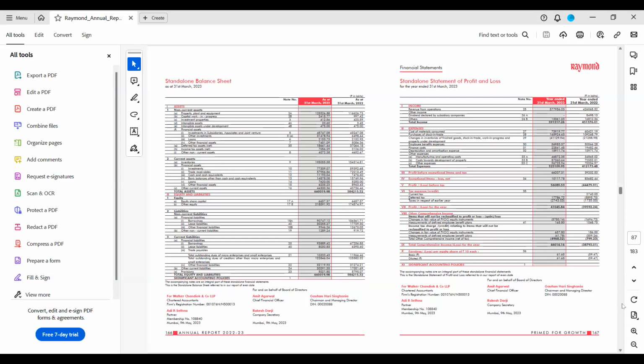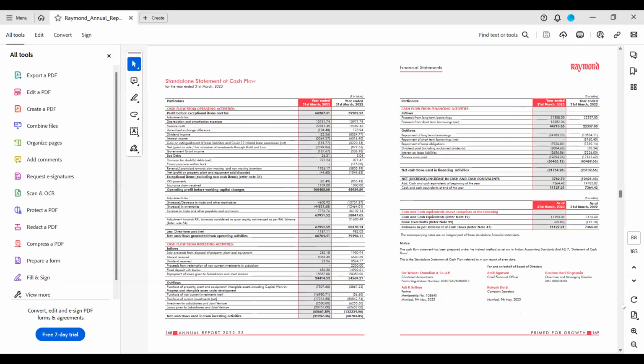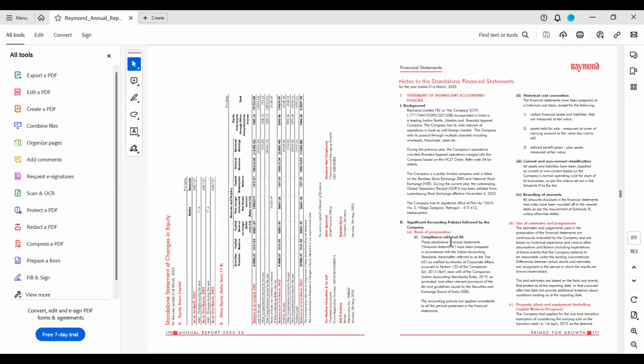If you see here in this page, basis of preparation, compliance with Ind AS. They are very clearly mentioning that they have prepared these financials in compliance with Ind AS.